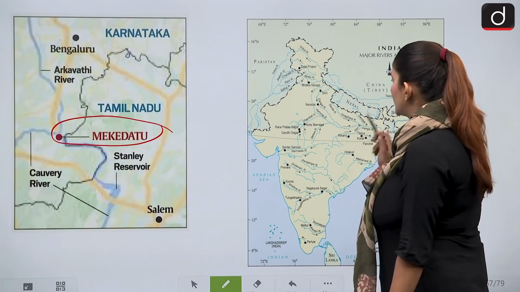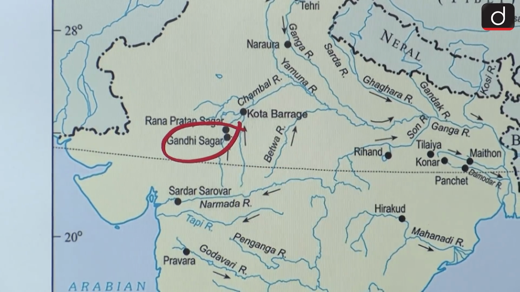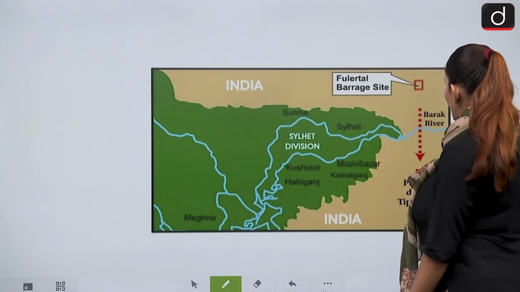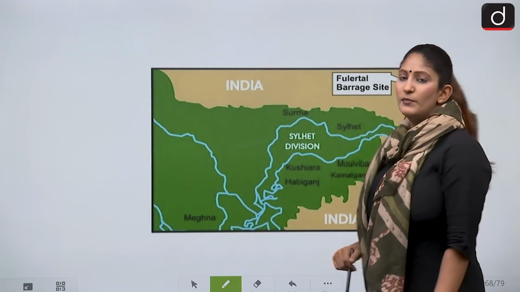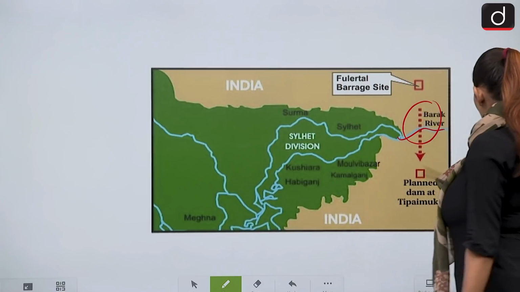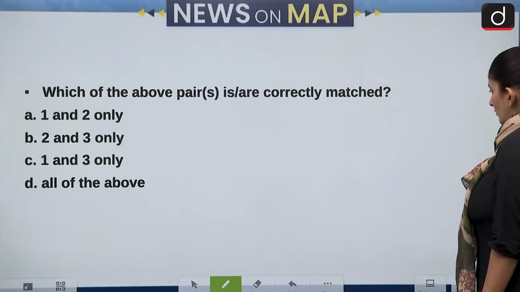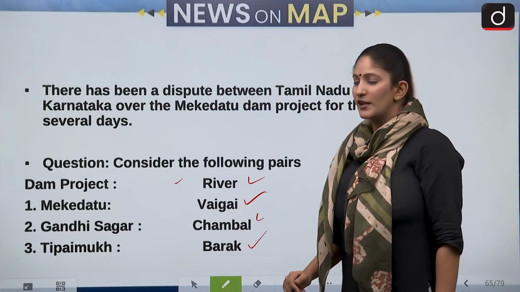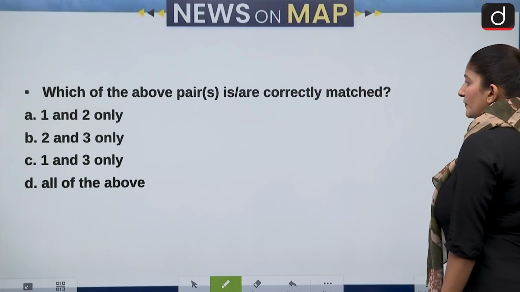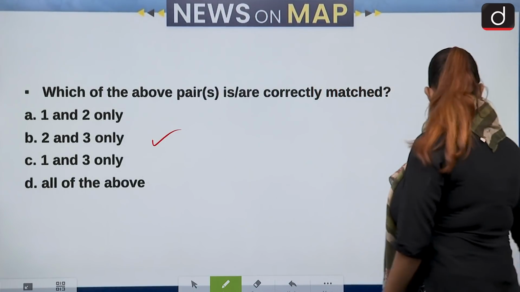Then comes Gandhi Sagar Dam, which is on the Chambal River. This is correct. And then comes Tipaimukh Dam, which is planned to be built on the Barak River. Okay. So Tipaimukh on Barak and then Gandhi Sagar on Chambal and Mekedatu not on Vaigai but Kaveri. Only the second and third are correct. So the correct answer would be 2 and 3. That is option B.